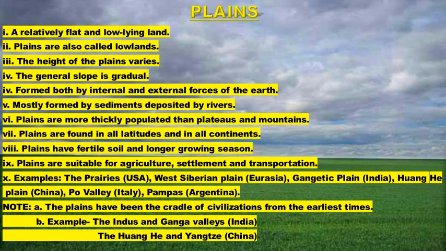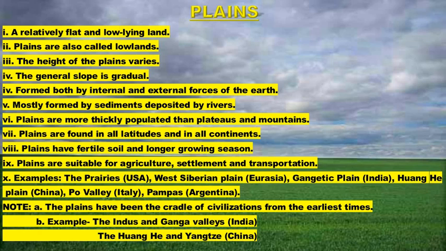Undulating basically means rolling, okay. The general slope is gradual. Gradual here means it is not steep, as we have seen that mountains are steep, okay, but the plains are not steep, they are gradual. Plains are more thickly populated in comparison to plateaus and mountains. We have already discussed these things, and we already know that most of the big cities are located in plains, which are more useful as they have fertile soil and longer growing seasons. We have also seen the examples.